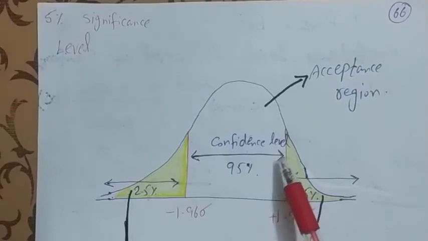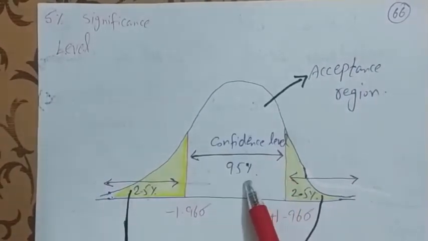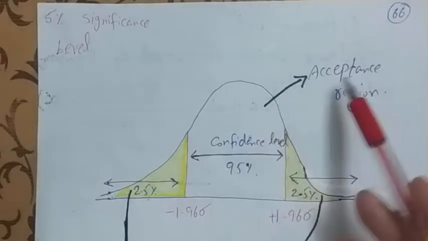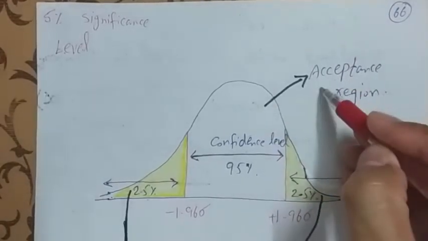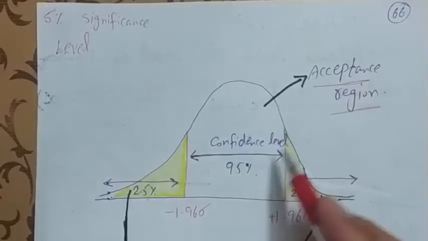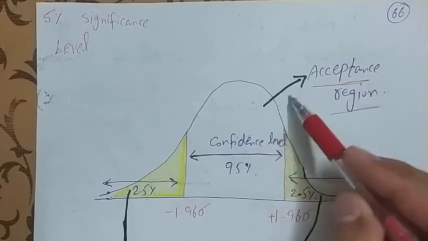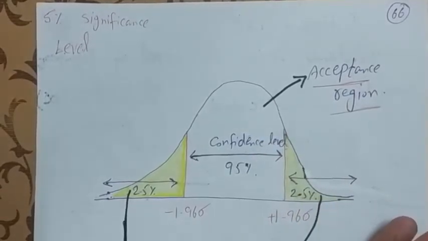If the significance level is 5%, then the confidence level is 95%. And which is the acceptance region? Dear students, keep in mind the confidence level is an acceptance region and shows this. This is the two-tail test. This is a figure of two-tail.